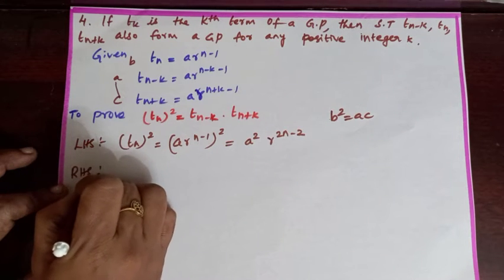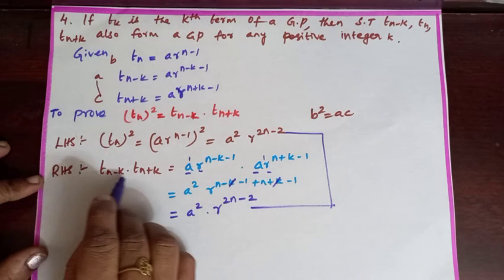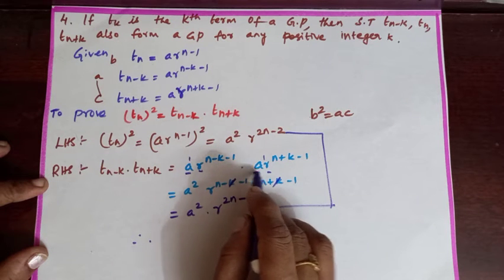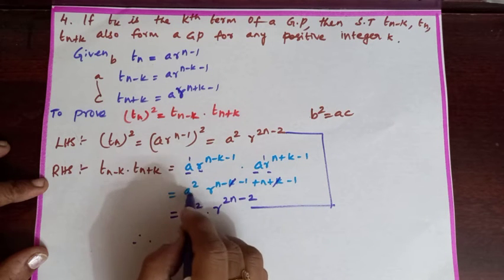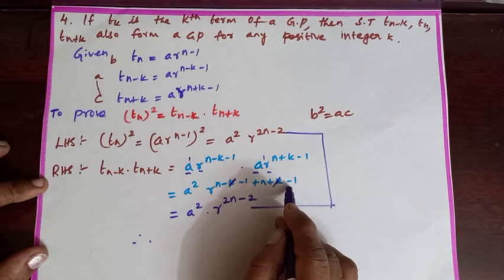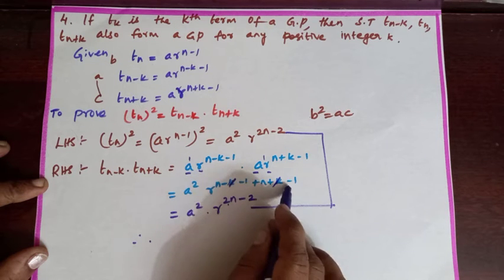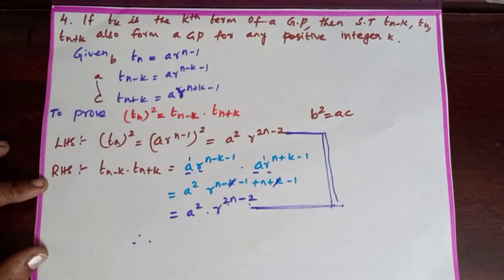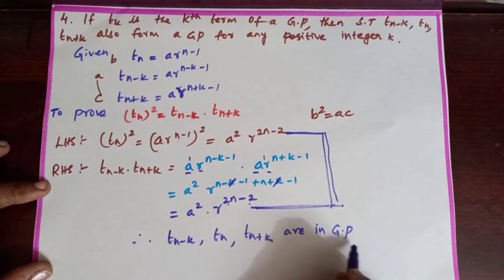Now we will check the right hand side. Right hand side is Tn minus k into Tn plus k. Tn minus k is AR power n minus k minus 1, into AR power n plus k minus 1. So same base: A square, and R, add the powers: n minus k minus 1 plus n plus k minus 1. Plus k and minus k will be cancelled, n plus n is 2n, minus 1 minus 1 is minus 2. Now the left hand side is equal to the right hand side. Therefore Tn minus k, Tn, Tn plus k are in GP.